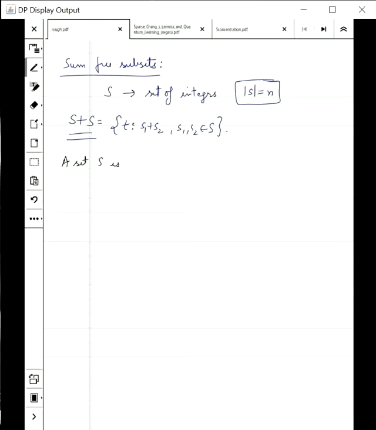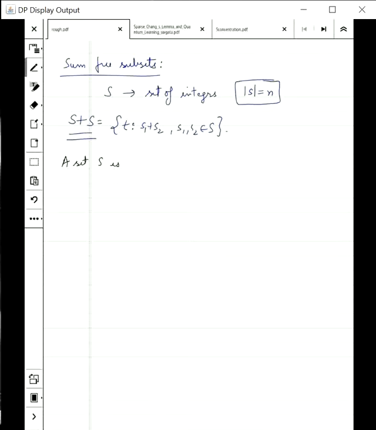The problem is to construct a big sum free set. You can try 1, 2, 3. This is not sum free. 1, 2, 4 is sum free. The first exercise could be to construct a sum free set of size n. Someone gives you an n and you construct a set of size n.